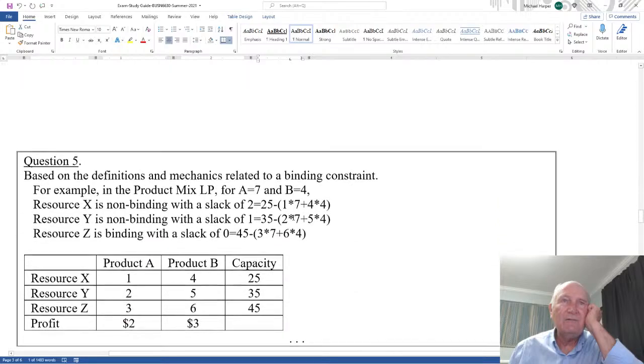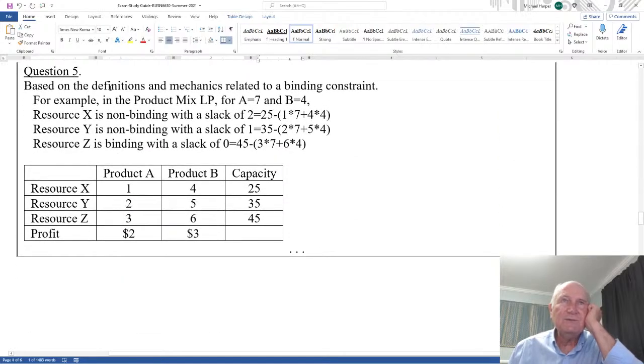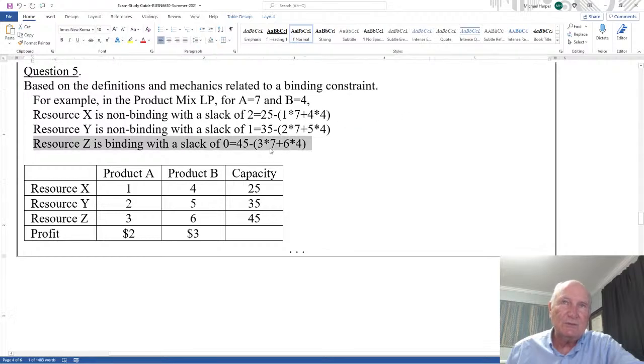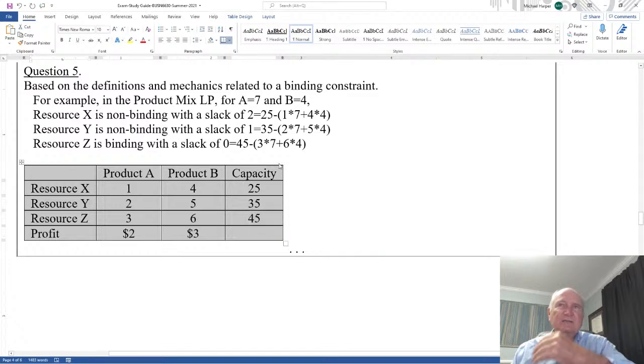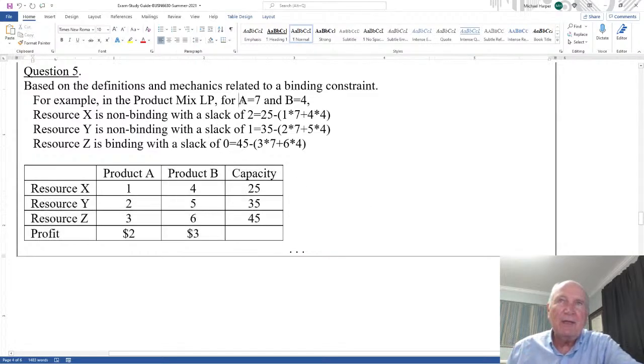Okay, question 5, based on the definition of mechanics related to the binding constraint. I do the same thing, but then I say which constraint is binding. And the one that's binding is the one with 0 slack. And so it's similar to the other one, except I give you a mix. And actually, even though I don't say it here, I'll just tell you what I'll do. I'll make one of these 0 so that one of them will go away. Okay, just to make it easy.